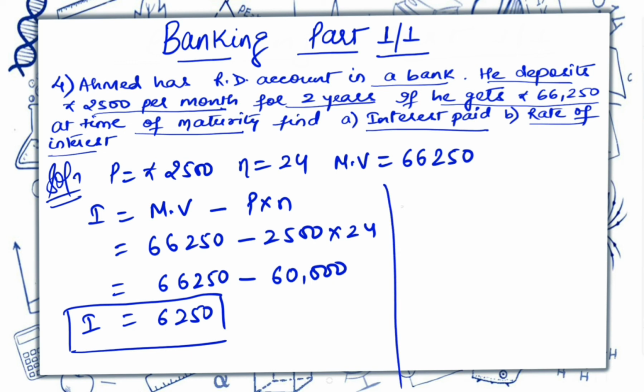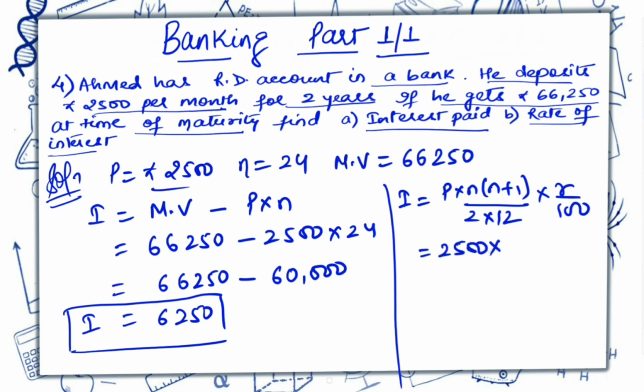Now we have to calculate the rate of interest. So the formula for interest is P into N into (N plus 1) upon 2 into 12 into R by 100. So P is 2500. 2500 into 24 into 25 upon 24.